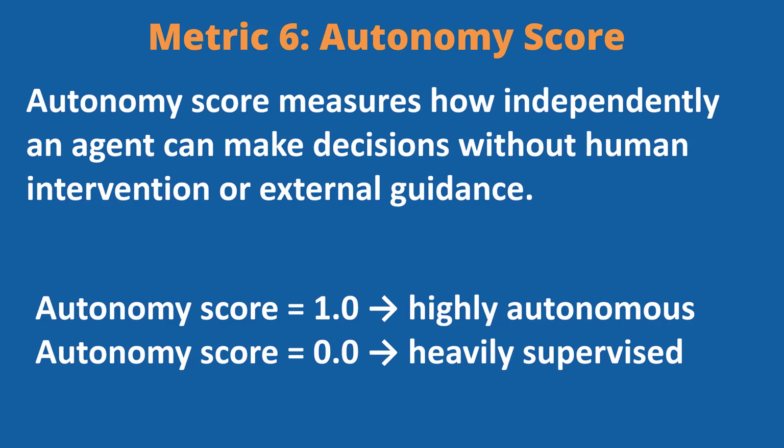Autonomy score measures how independently an agent can make decisions without human intervention or external guidance. A highly autonomous agent can plan, execute, and adapt actions on its own. However, a low autonomy agent constantly asks for permission or external feedback. Autonomy score matters because it directly affects scalability. The more independent the agent, the less human supervision is required.